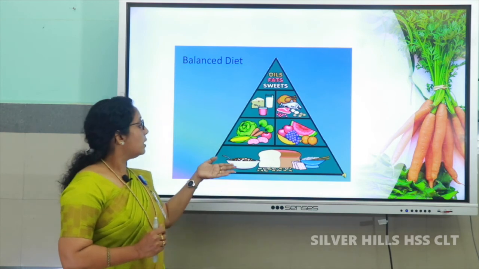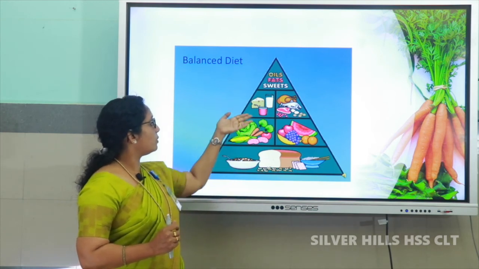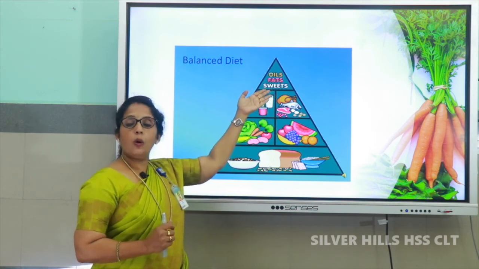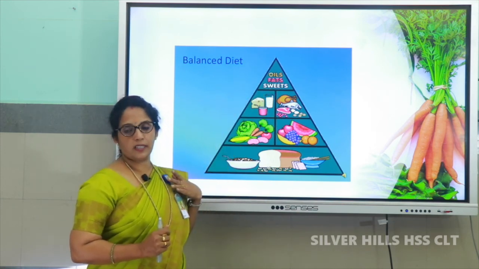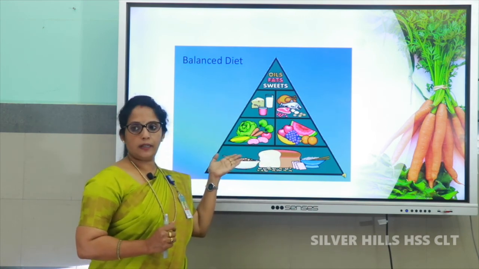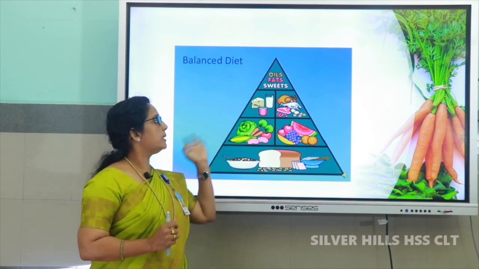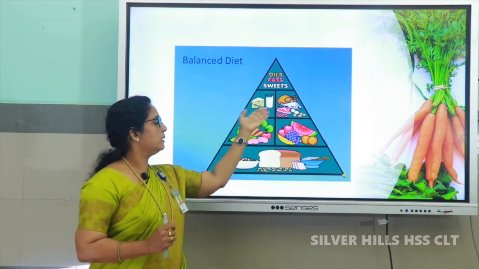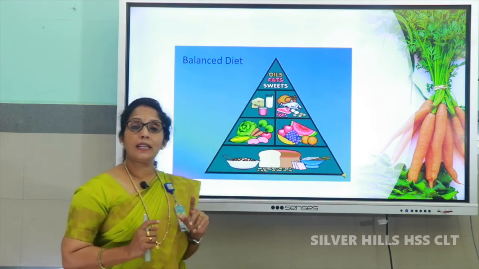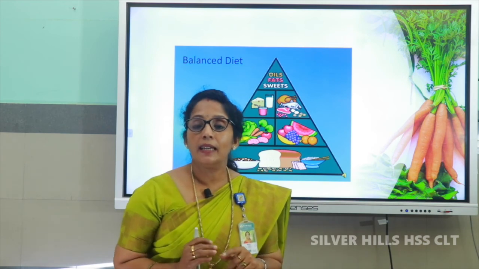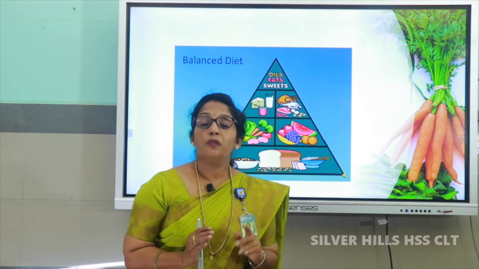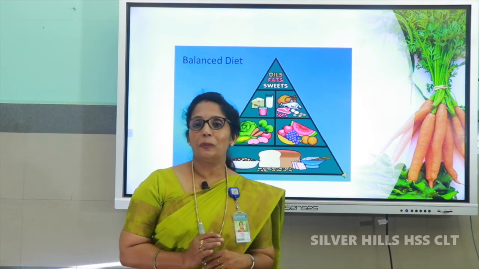That is, here just look, carbohydrates, you can see protein rich foods are there, as well as vitamins and minerals, then little fatty food also. Oil, sweets and all contain fatty foods. Carbohydrates, you can see bread and all contain what? Carbohydrate. Fruits and vegetables contain vitamins and minerals. Protein rich foods: milk, meat, fish and all. And you must know that milk is a complete diet. That means milk is a balanced diet. So from today onwards, all of you follow a balanced diet in order to be healthy.